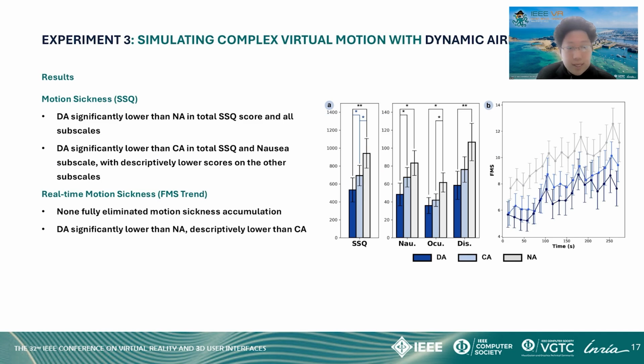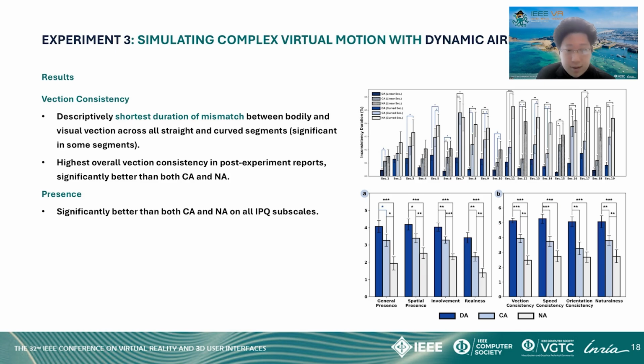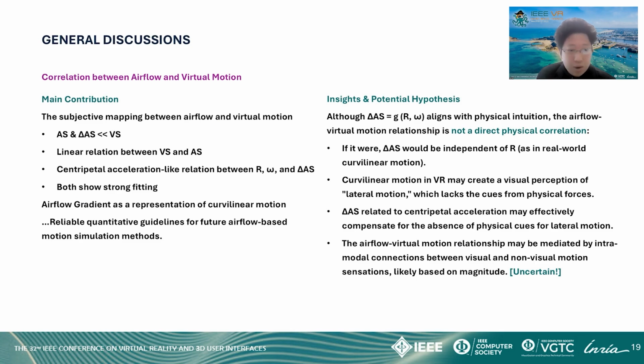The results were clear. SSQ scores show that DA caused significantly less motion sickness, and FMS traces indicate less real-time motion sickness accumulation. In most straight and curved segments, users in the DA condition reported the shortest mismatch duration between bodily and visual vection, and later reported significantly higher vection consistency and presence. Overall, our work provides reliable quantitative guidelines for future airflow-based motion simulation methods.